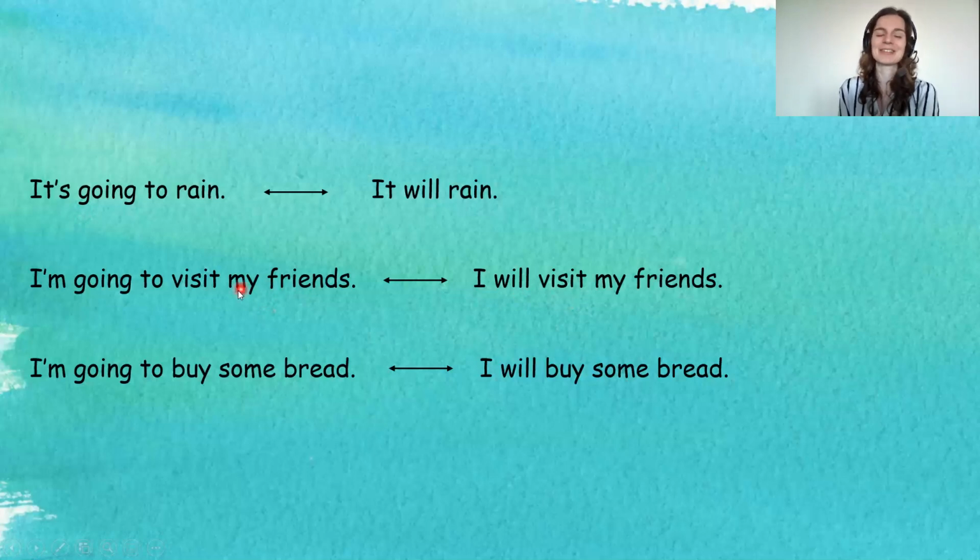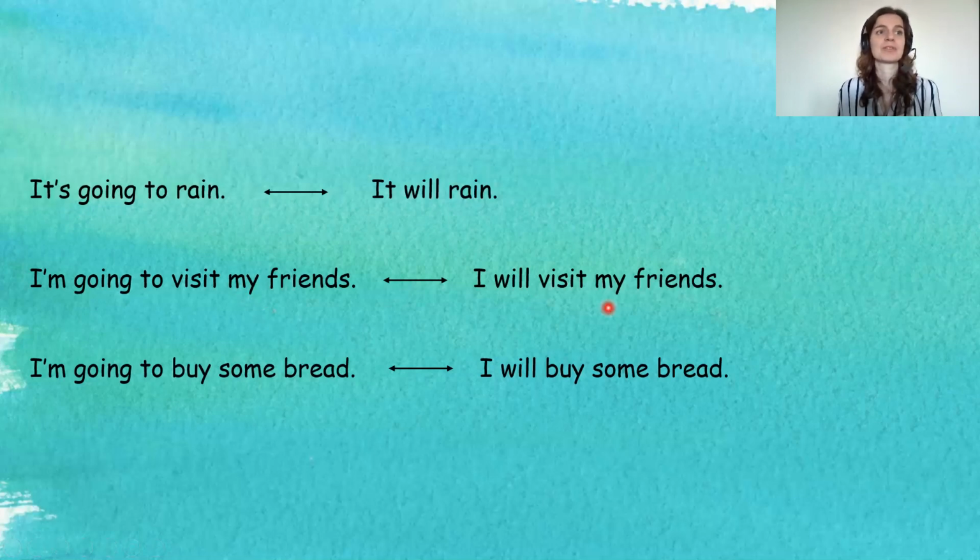So basically, if you say, I'm going to visit my friends, this means it is my plan, all right? So maybe I have been thinking about it for a few days and it is my plan. I'm going to visit my friends. So I'm going to visit them, and let's say there is like a 90% probability that I'm going to do it. It is my plan.